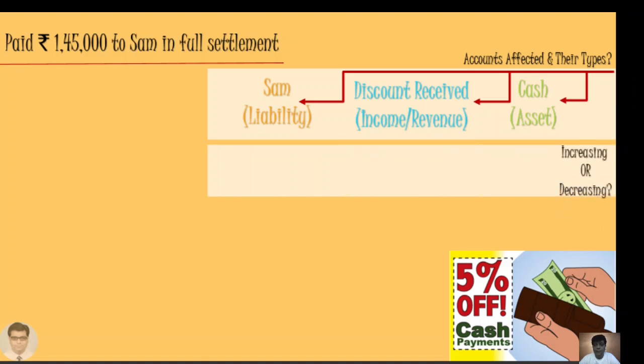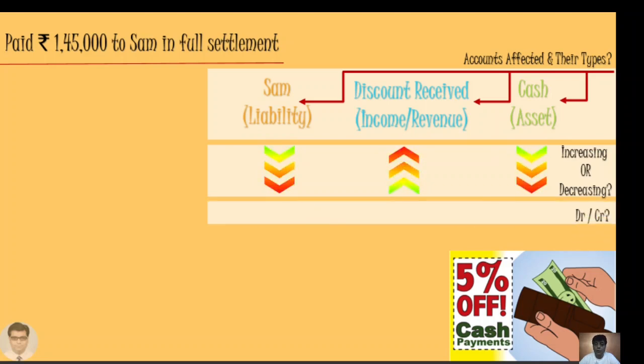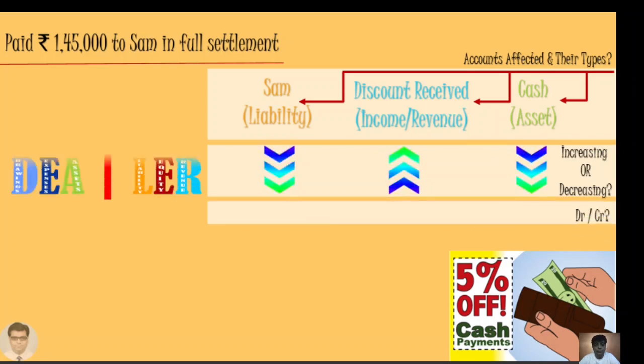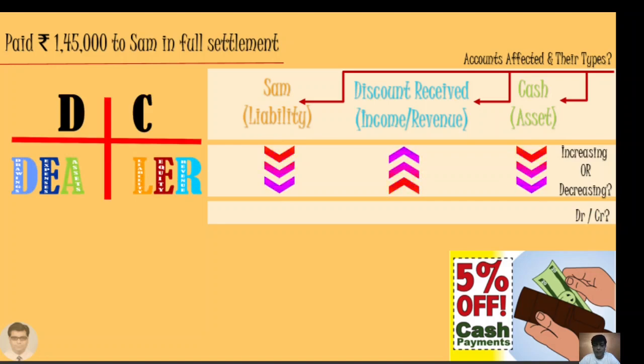Increasing or decreasing, Sam's liability now will reduce because we will not have to pay him in future anymore. Discount received is an income and it is increasing, and we are paying, so our cash, which is an asset, is reducing. What is to be debited or credited? DC dealer will help us.